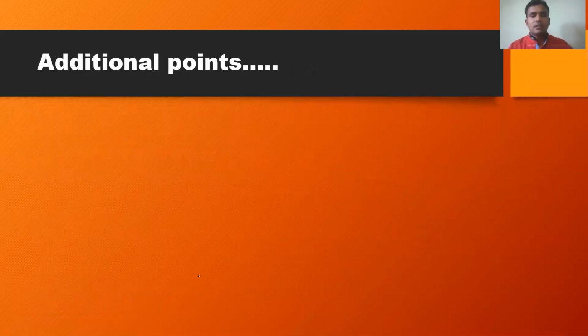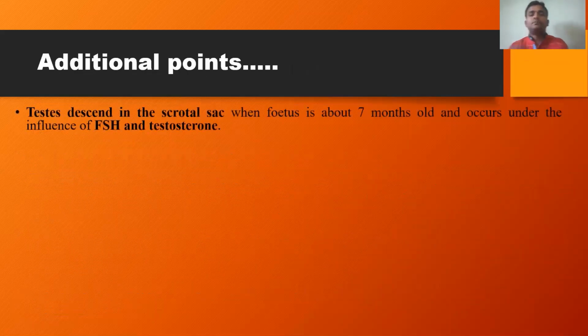Now, some additional points related to the mechanism of descending of testis into the scrotum. Normally the testis descend into the scrotal sac when the fetus is about 7 months old. During the embryonic development, it will be within the pelvic region.